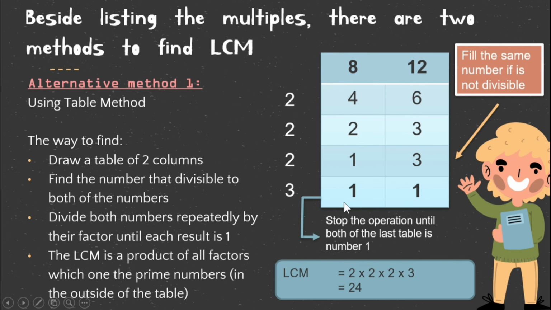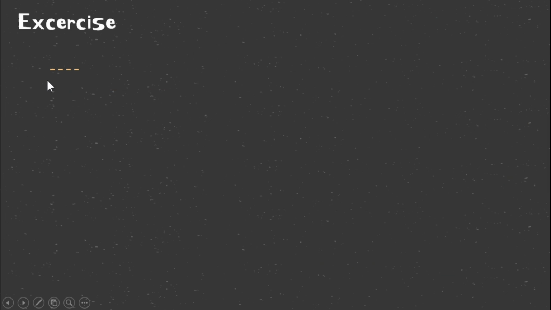So 1 divided by 3 is 1 and 3 divided by 3 is 1. And stop the operation when both numbers in the last row are 1. So the LCM is the product of the numbers on the outside of the table: 2 times 2 times 2 times 3 is equal to 24. So we have LCM is 24.